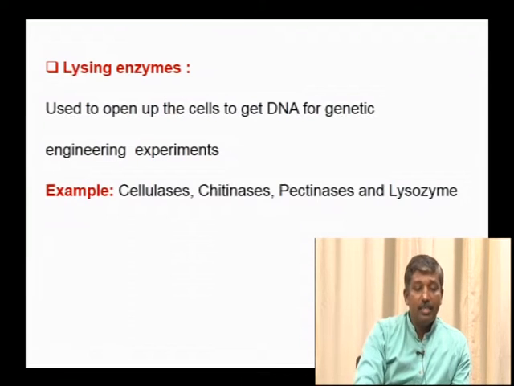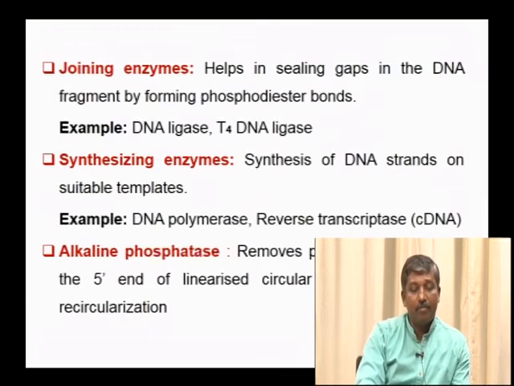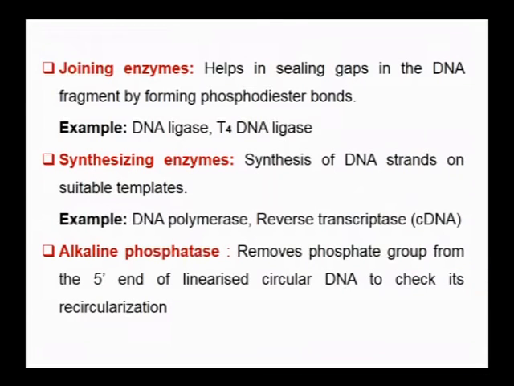Lysing enzymes, for example, are cellulases, chitinases, pectinases and lysozyme. Cellulases are used for plant cells, chitinases for fungal cells, pectinases again for plant cells, and lysozyme for bacterial cells. Joining enzymes are called ligases, such as DNA ligases and T4 DNA ligase, which are isolated from bacteria as well as viruses.